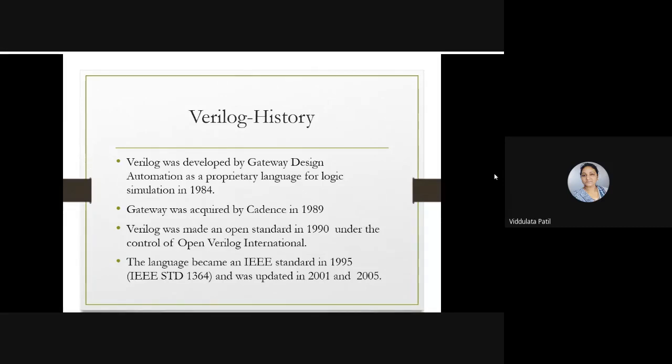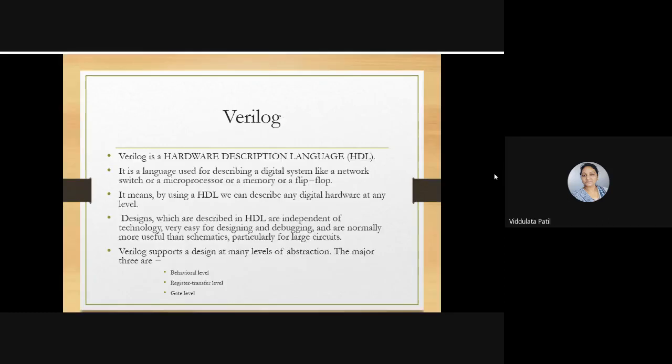Once it became an IEEE standard, most countries use this language for simulation purposes, and it is used for FPGA and ASIC designs. Verilog is a hardware description language, that is, an HDL.